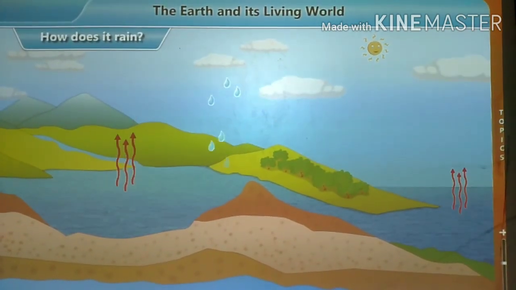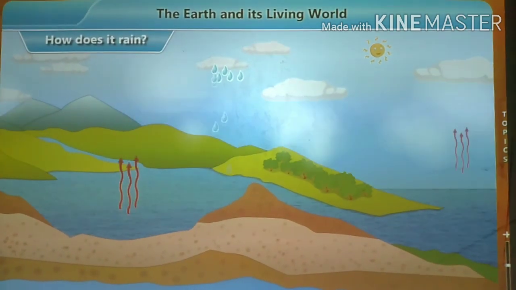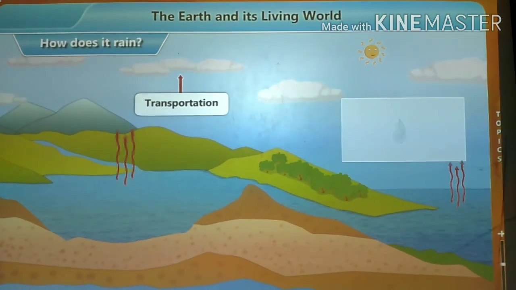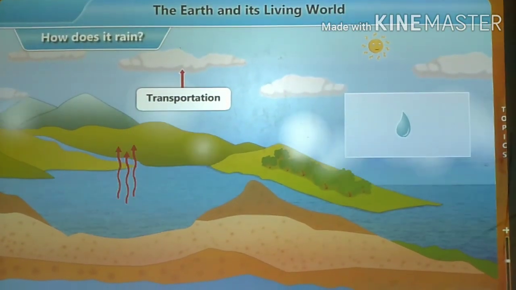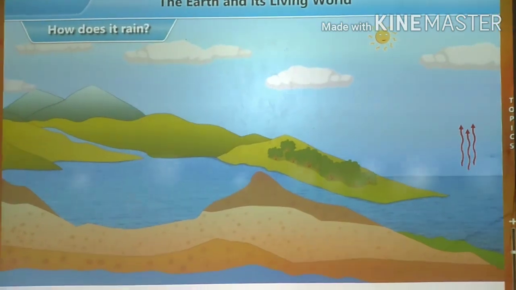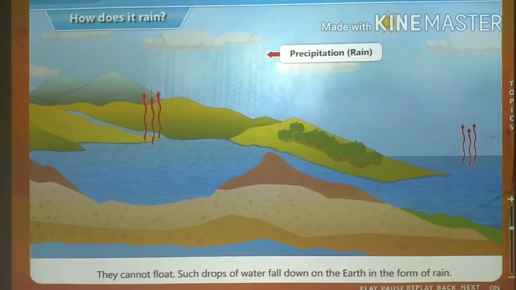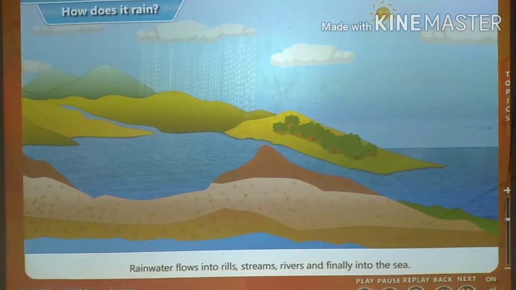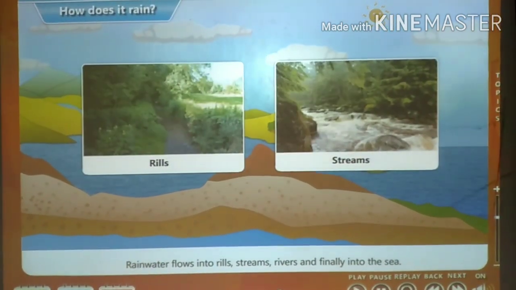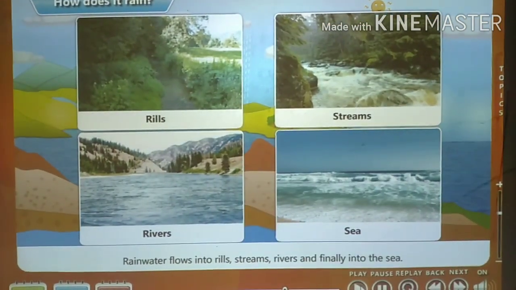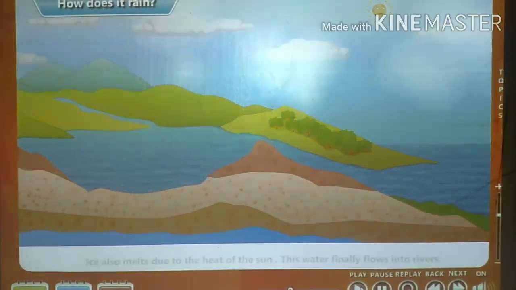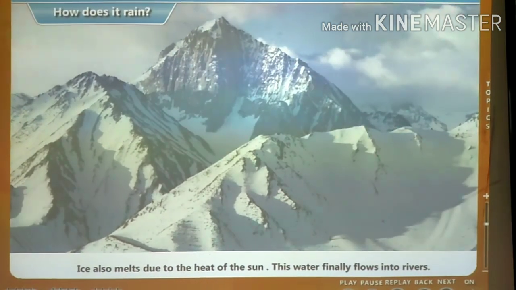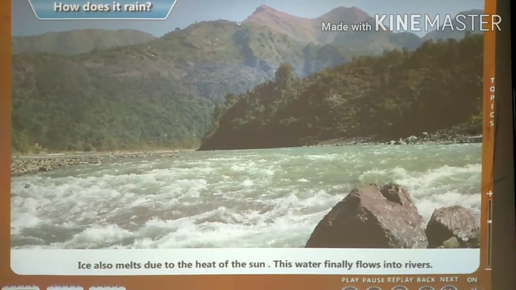The droplets are so small and light that they float in the atmosphere, forming clouds. These small droplets join together and form bigger drops which are heavy. They cannot float. Such drops of water fall down on the earth in the form of rain. This rainwater flows into rills, streams, rivers, and finally into the sea. Ice also melts due to the heat of the sun. This water finally flows into the rivers.